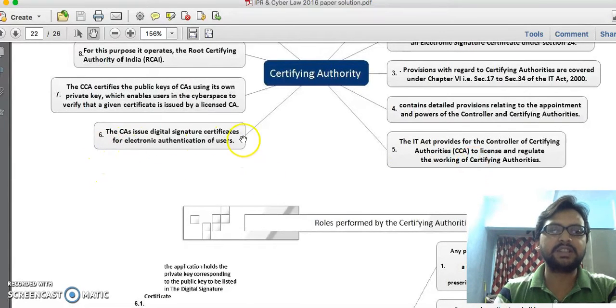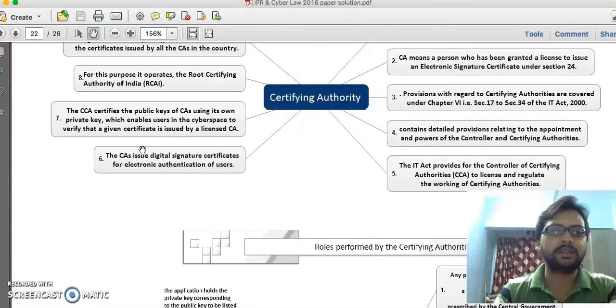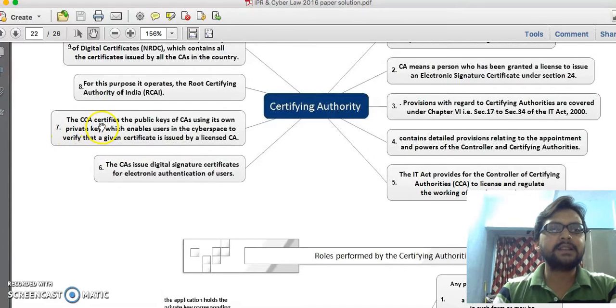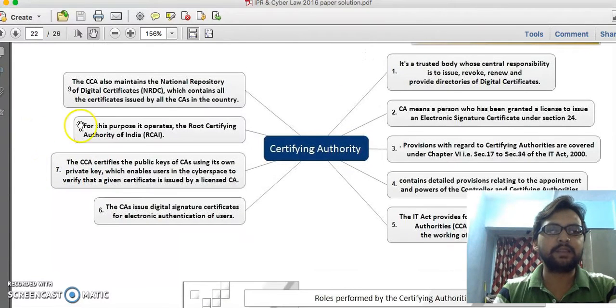Next, the CA issues digital certificates for electronic authentication of users. Obviously we already discussed this. The CCA certifies the public keys of CAs using its own private key. As I said, the CCA, the Controller of Certifying Authority, certifies the public keys of certifying authorities, that is CAs, using its own private key. So on an individual certificate you will find the signature of the CA, and on the authority letter of the CA we can find the signature or credentials provided by the CCA. In the same way, as you can see, one more point: this is operated under the Root Certifying Authority of India, RCAI.